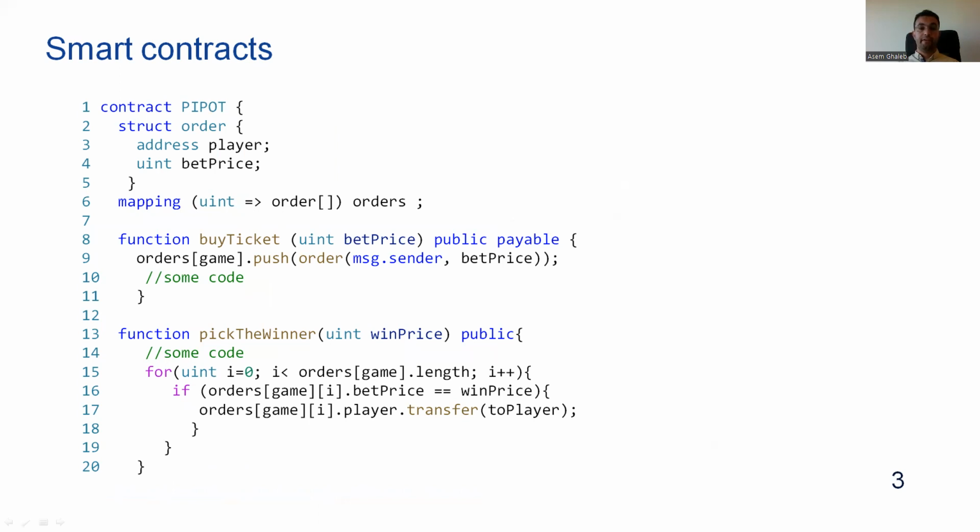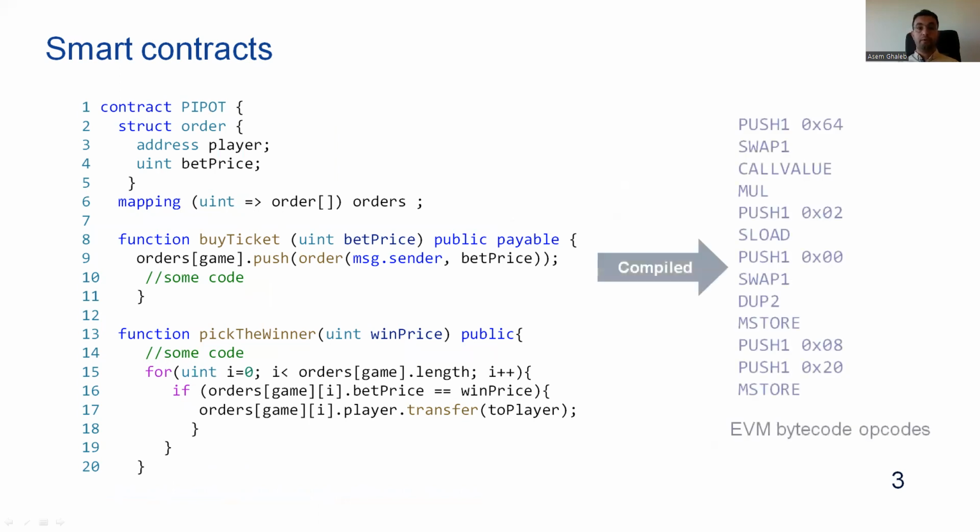They are written in high-level languages such as Solidity, and then compiled to low-level EVM bytecode that is deployed on the blockchain. In smart contracts, there is no single entry point of execution, and every public or external function in the contract is an entry point. For example, in this contract, users can call the buy ticket function or the pick winner function.